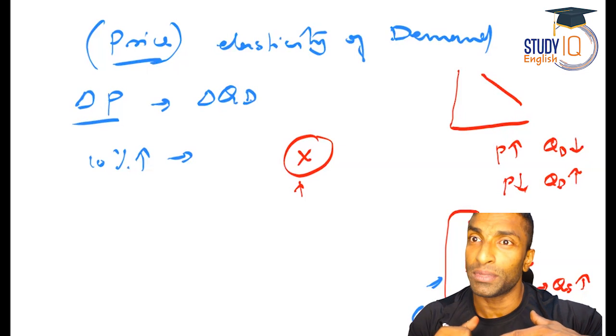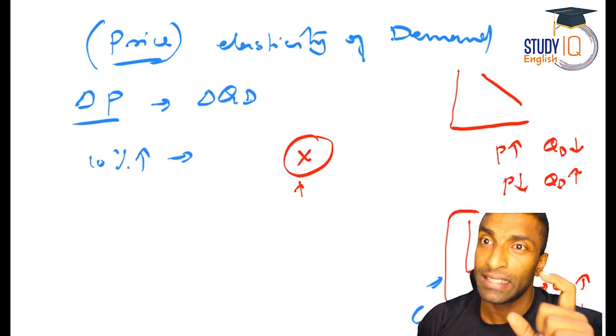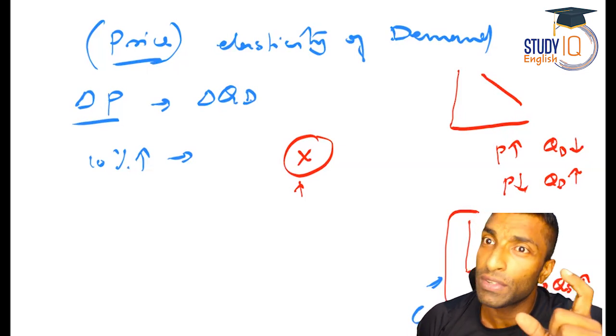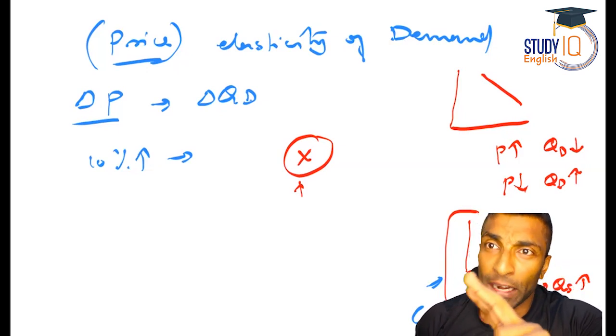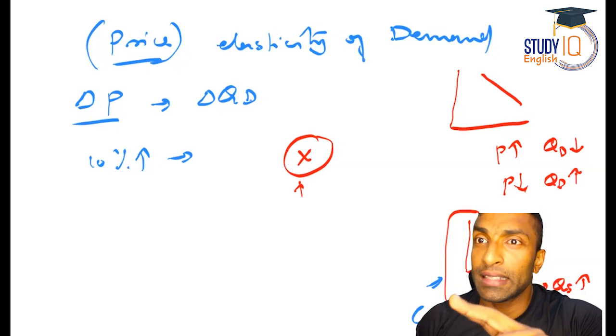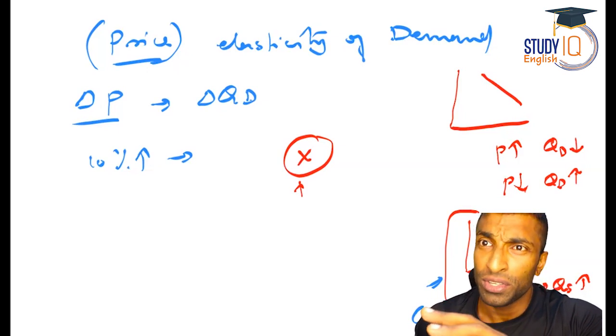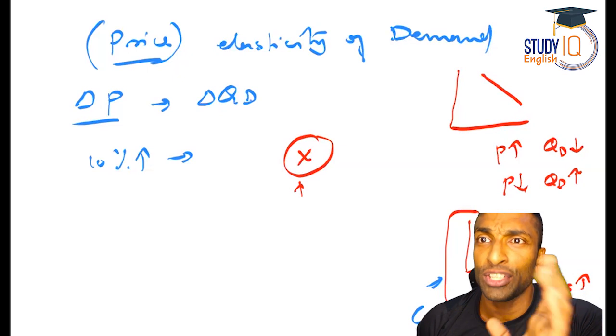So these items, what are they? These are necessary items. You don't have a choice with respect to these items. You can just remember this word: necessity. That means you don't have a choice. In this case, there won't be a change in demand based on the change in price.